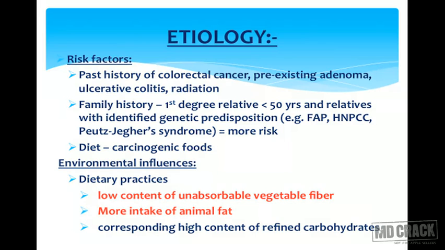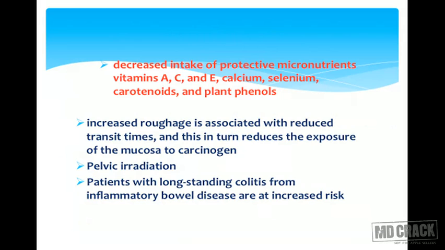Now we'll come to environmental influences. First is dietary practices. Low content of unabsorbable vegetable fiber is supposed to be a very important factor in causing malignancy. Second, more intake of animal fat. Third, a corresponding high content of refined carbohydrates.